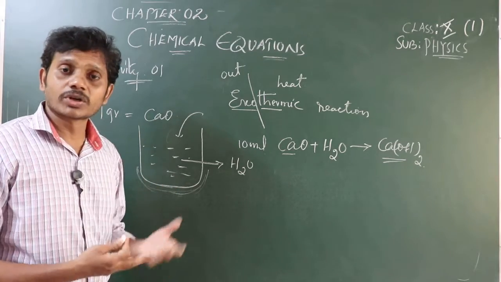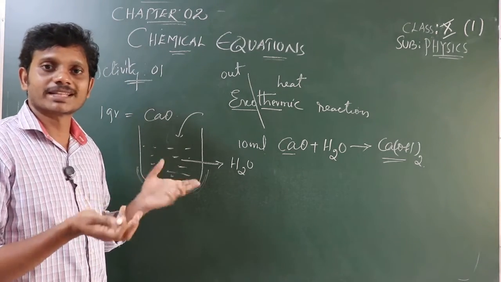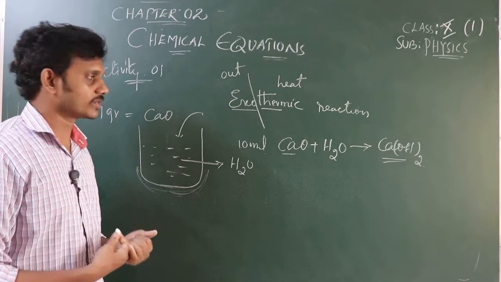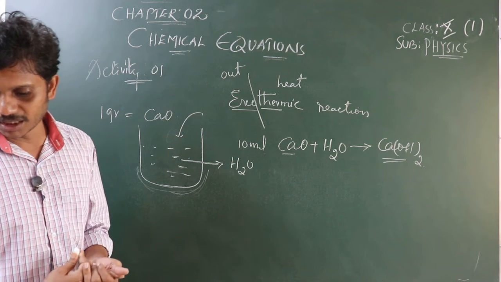How can you find out heat is released? When you touch this beaker, we feel it is hot. By this we can confirm the heat is released during this chemical reaction. That is why we can say it is an exothermic reaction.